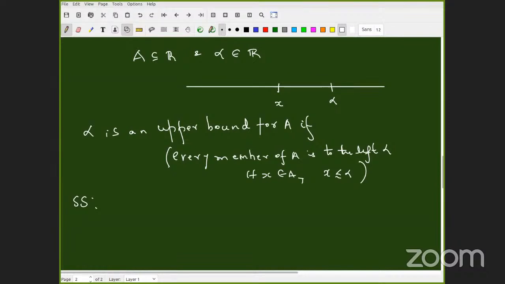Somebody from R3. Hepzibah. I'm not asking for the negation. I'm asking for the definition itself. So I'm going to rewrite it. Alpha is an upper bound of A, if... Do you want to say there exists? I want to fill in these blanks.